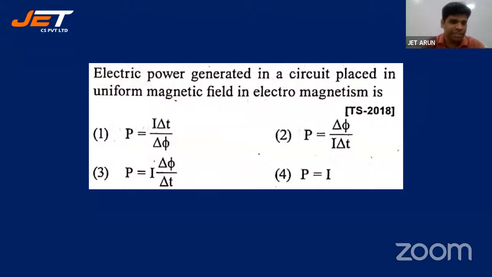Good, Sharat. I appreciate. All right. Vaishali says 4. Gayatri says 3. Rachana says 4. Avita says 4. P is equal to I, power. Power cannot be just equal to current, no? So think about it. It has to be a product of current and something. P is equal to V into I, right? I is already there. Now V should also be incorporated.